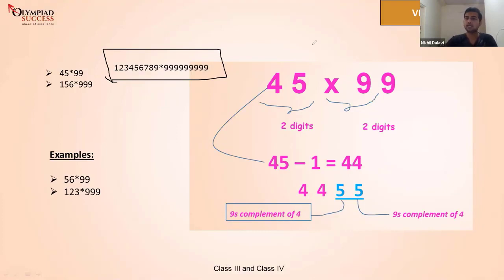Great. So let's try to understand how we solve it. It's very simple. Subtract 1 from this number, so the answer will start with 1, 2, 3, 4, 5, 6, 7, 8, 8. Then you put 9 digits after it, which is nothing but subtracting 9 from each digit. How much is 9 minus 1? 8.